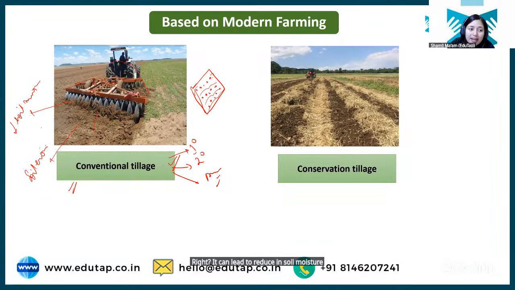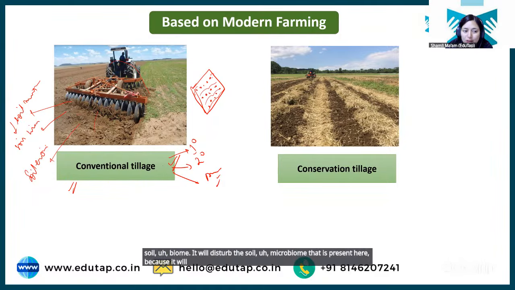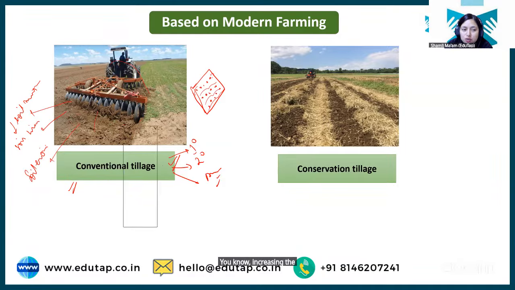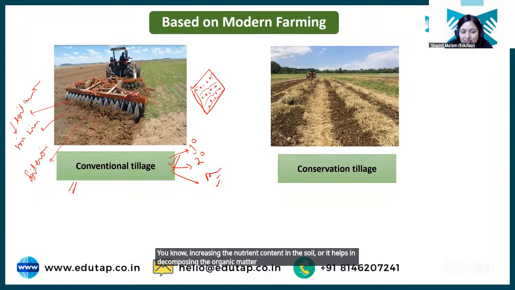Also, it will disturb the soil microbiome that is present here, because it will expose all microorganisms that help in increasing the nutrient content in the soil, or help in decomposing the organic matter in the soil. It is disturbing that.